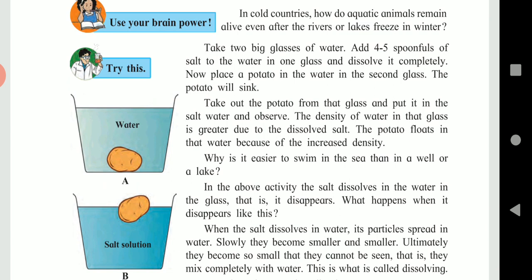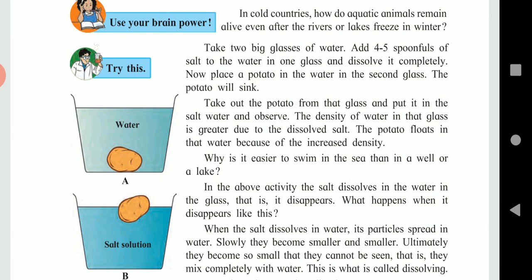We feel the effect of density of water while swimming. For example, salt is present in seawater. So the density of seawater is more than the density of water of a well or lake. Hence it is easy to swim in seawater than in a well or lake.